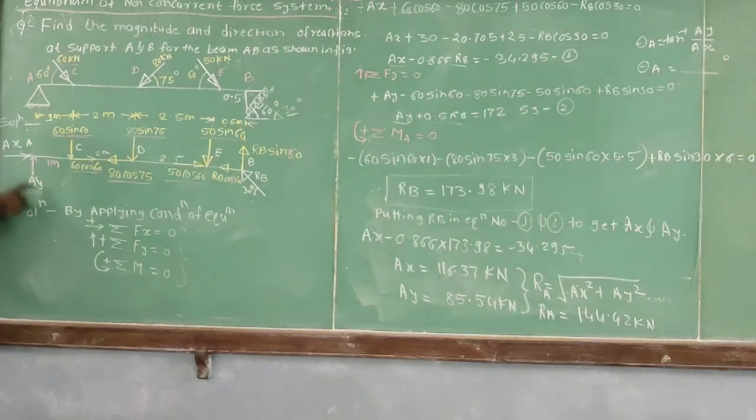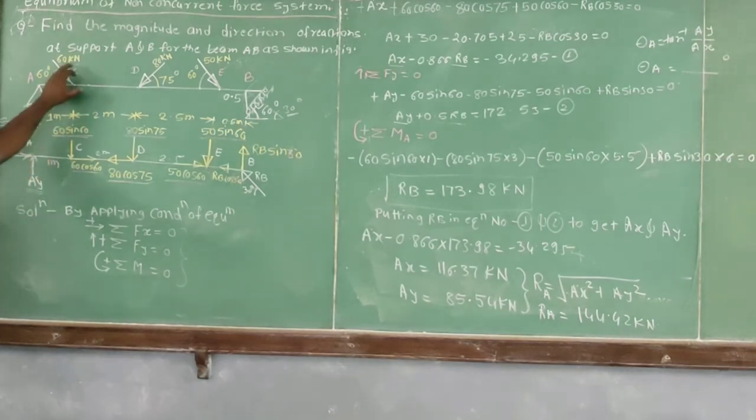So Ay and Ax, these two are the components of the support reaction at A. Because this is hinge support, I have replaced it by the two reactions. Both these two are passing through point A, so perpendicular distance is 0, because we know that moment is nothing but the force into perpendicular distance. As perpendicular distance is 0, the moment created by these two forces will be 0. So these two forces do not appear in your equation of moment.